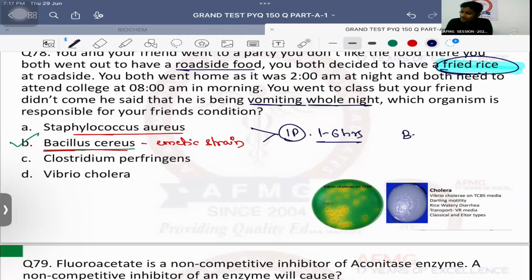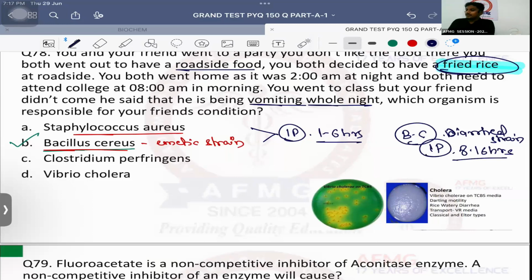The other strain of Bacillus cereus is the diarrhea strain, which predominantly causes diarrhea. Its incubation period is 8 to 16 hours usually. No issues with this. But in case of Bacillus cereus, there is history of Chinese fried rice intake. In Staphylococcus aureus, there can be multiple other food history intake. It can be contaminated milk, contaminated water, contaminated food. But Chinese fried rice specifically is very, very characteristic of Bacillus cereus, that too the emetic strain.